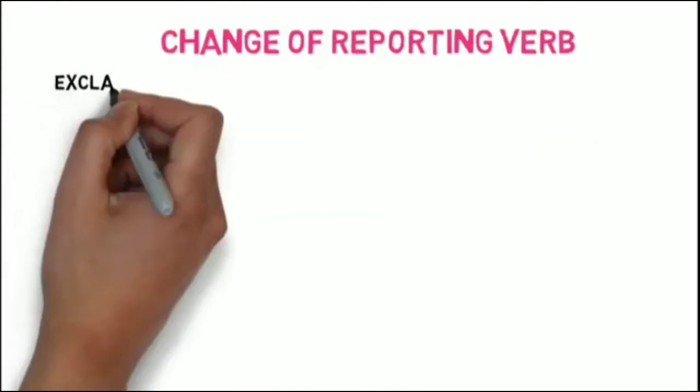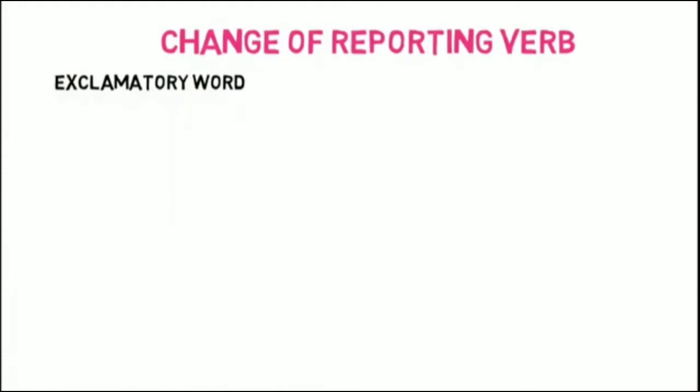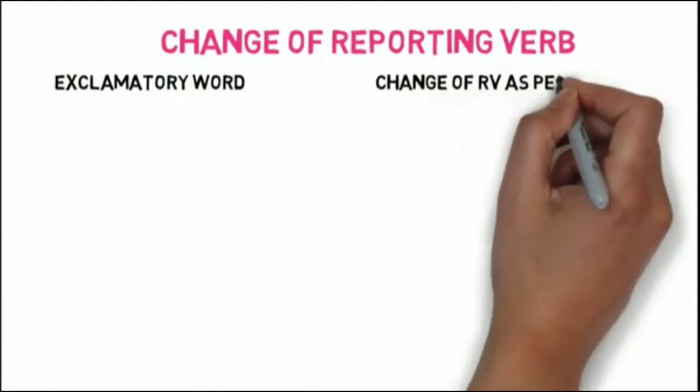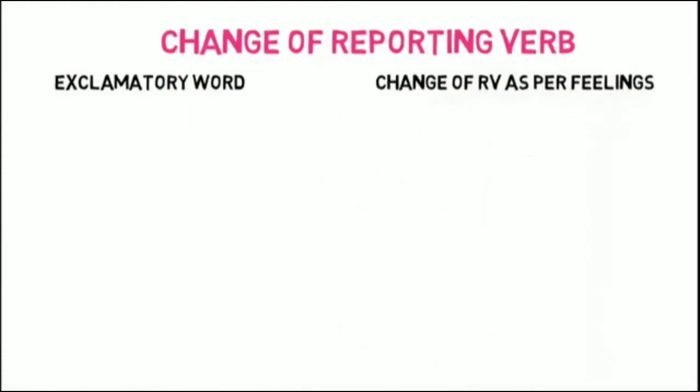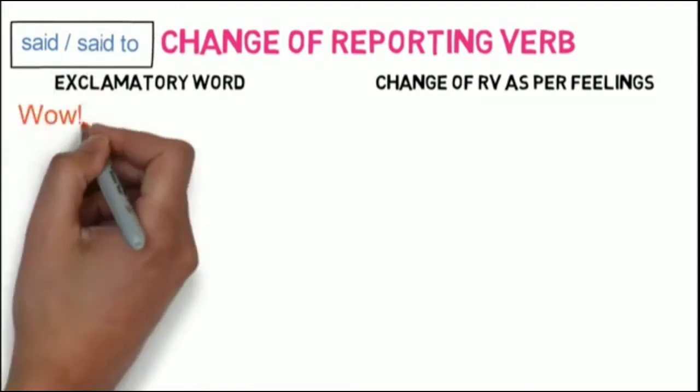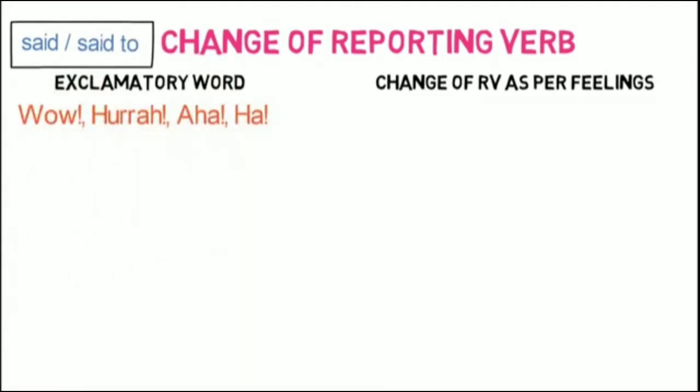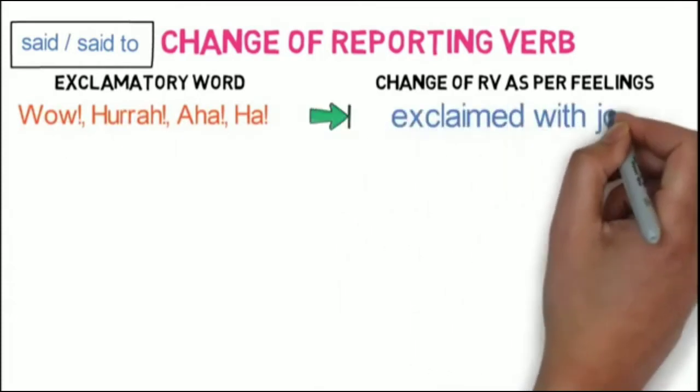When the exclamatory sentence is created by using an exclamatory word only, then we need to check that word, and as per the feelings of the word, we replace said or said to in the direct speech. If the words in the reported speech are wow, hooray, aha, ha, then said or said to gets converted to exclaimed with joy.